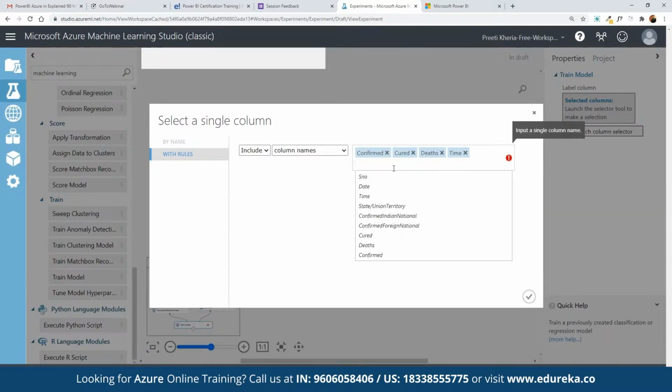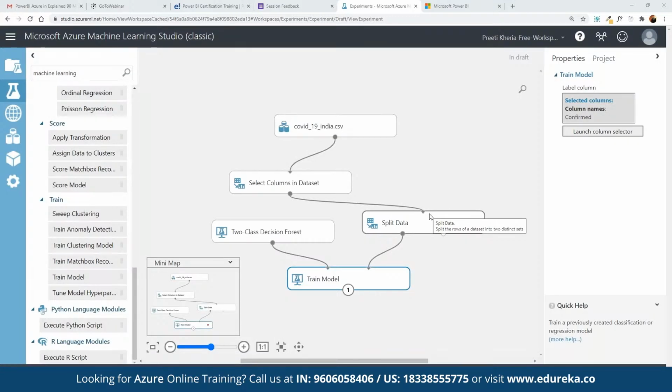So we can remove the confirmed national and choose these pointers, then click on select. Or let's suppose we want to use confirmed as the main parameter. We can choose confirmed and select.